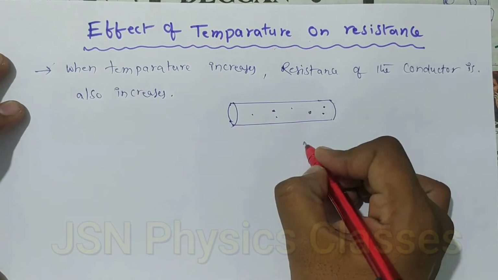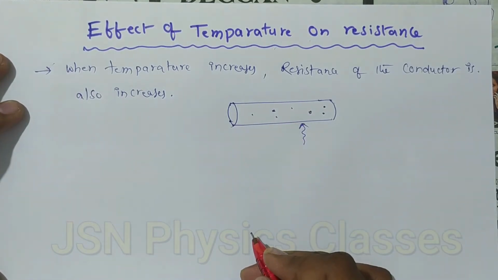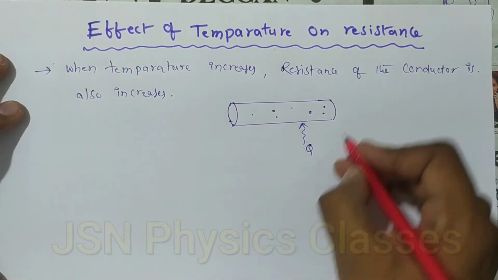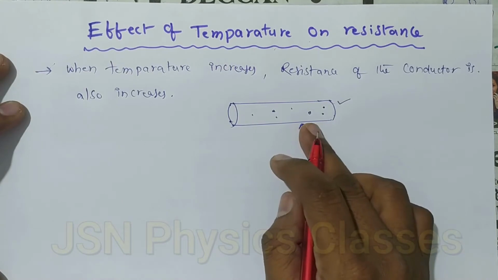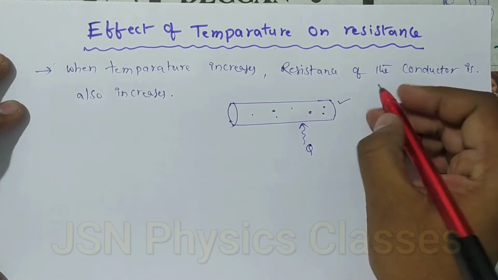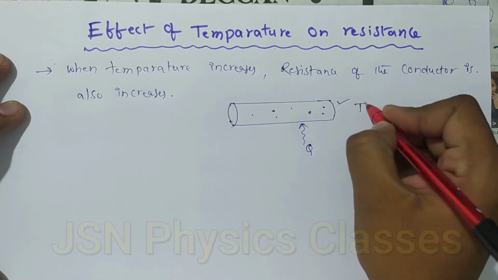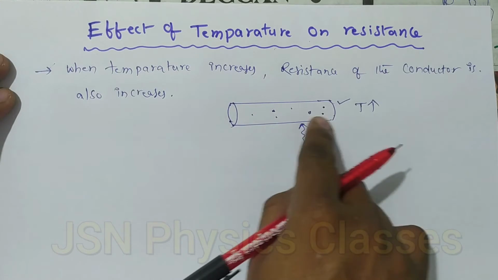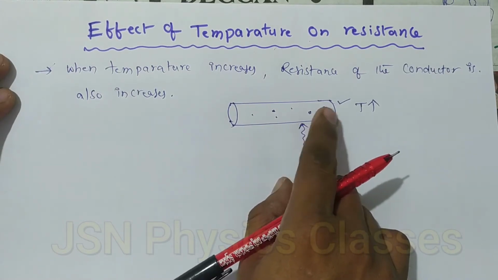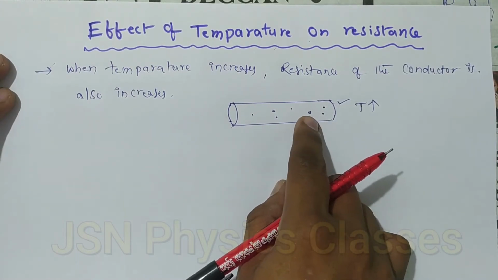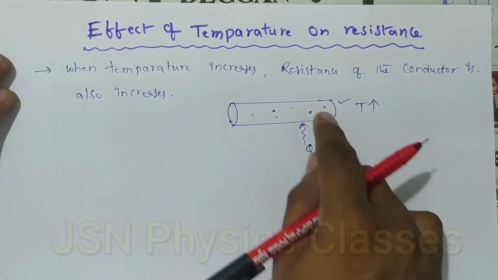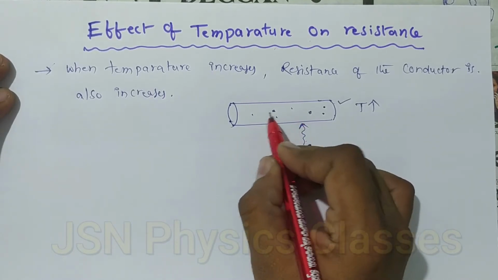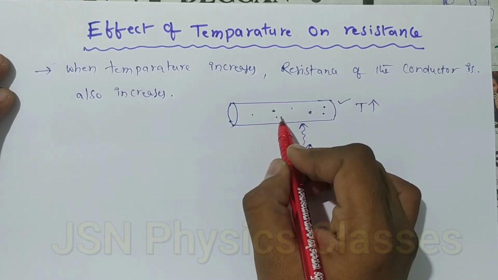When you give heat energy to the conductor, the conductor gets heated and the temperature of the conductor increases. When the temperature increases, these free electrons acquire some kinetic energy. So the velocity of the free electrons increases. When the velocity increases, there is a random motion, that is a zigzag motion. The motion of the free electrons is very high.